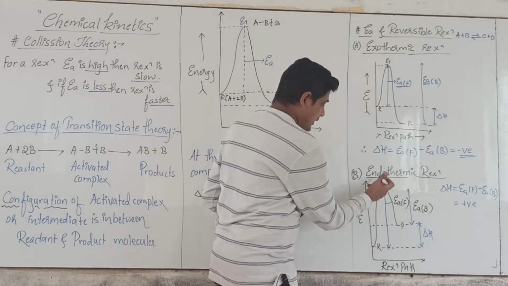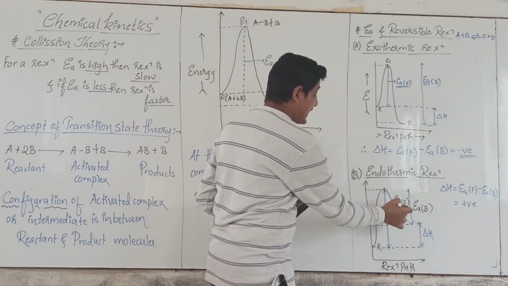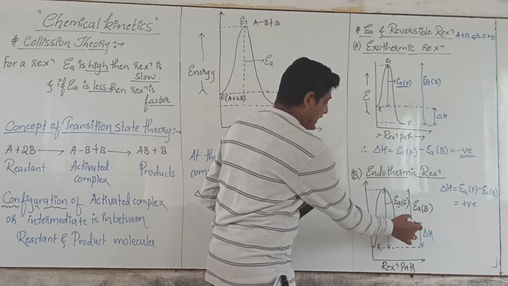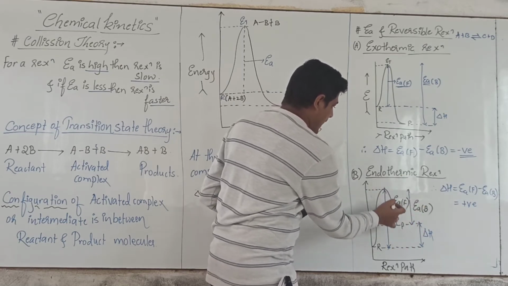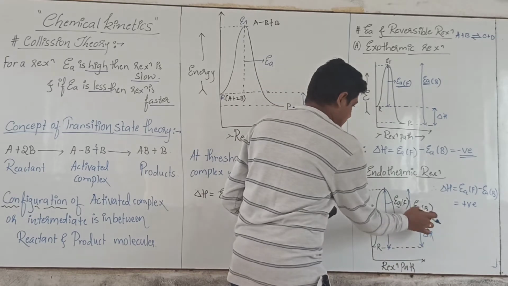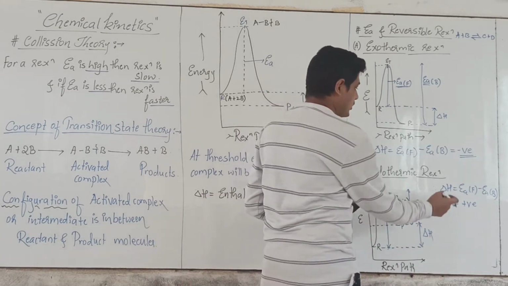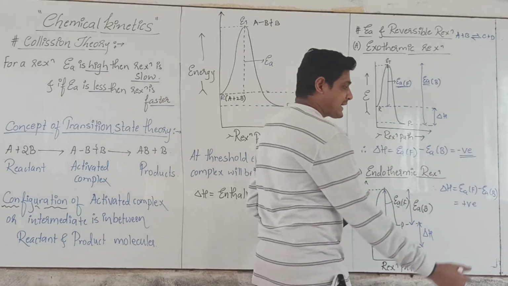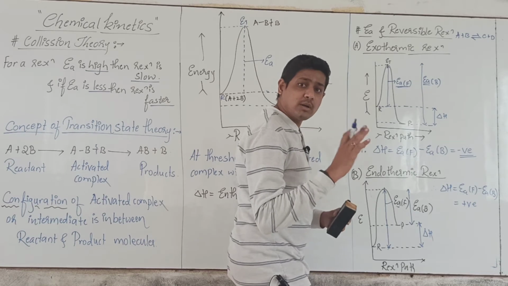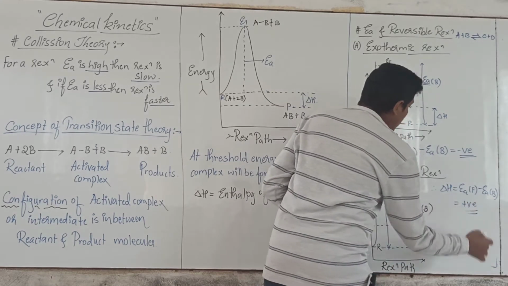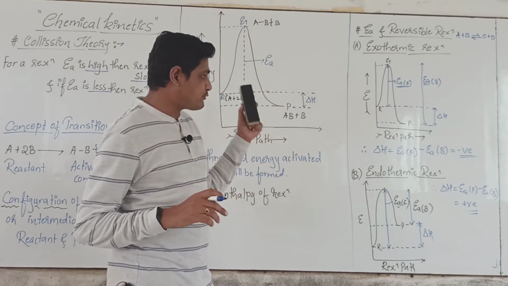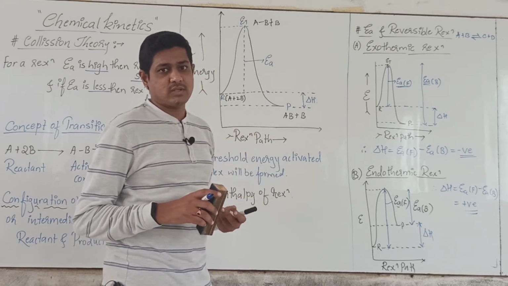Now look, the activation energy for the forward reaction is very large, and the activation energy for the backward reaction, meaning product molecules getting converted into reactant molecules, is less. Therefore, heat of reaction is equal to activation energy for forward reaction minus activation energy for backward reaction, which will be positive. So be prepared for such types of questions in the competitive examination.